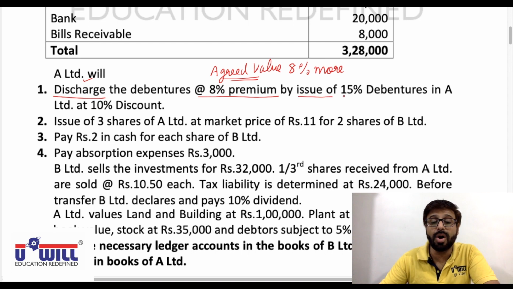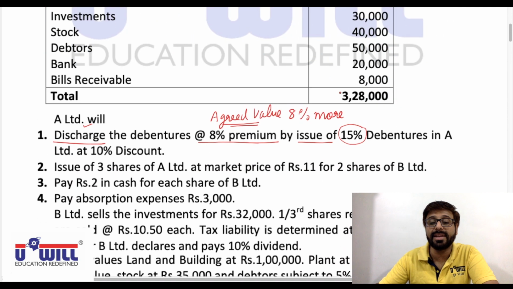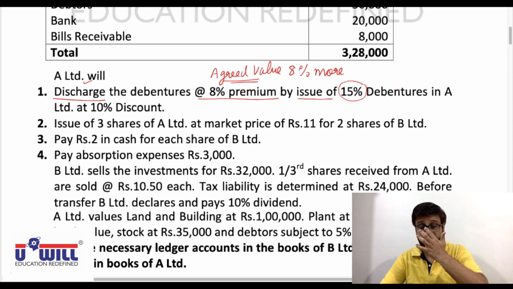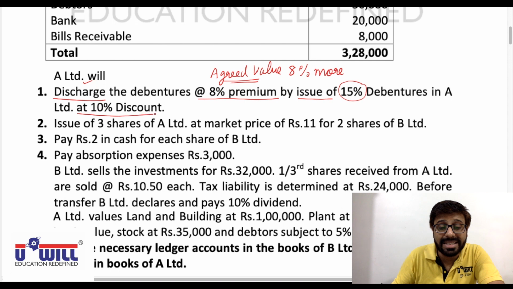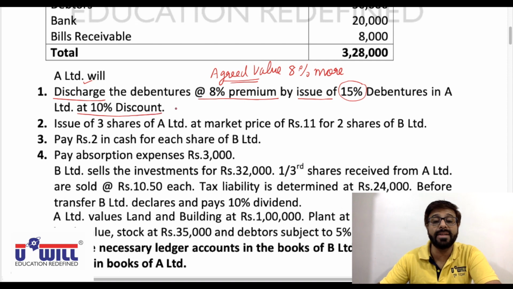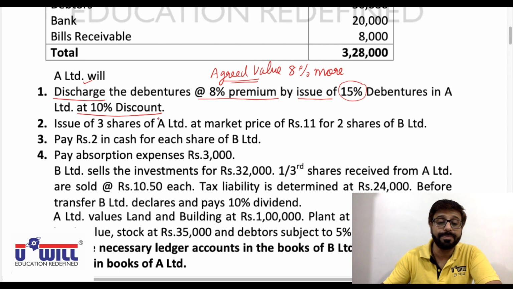By issue of 15% debentures. In the old company, they have 12% debentures. In the new company, they will get 15% debentures in A Limited, but issued at 10% discount. Issue at 10% discount means in the new company, how many debentures we will be issuing, we will find by dividing by 90 rupees, to get the number of debentures to be issued in the new company.